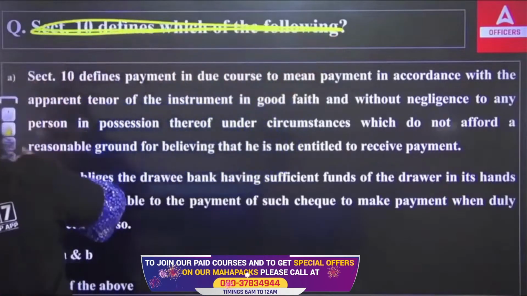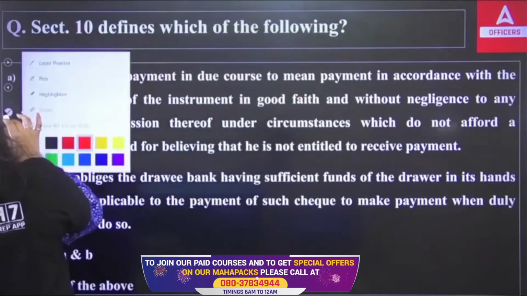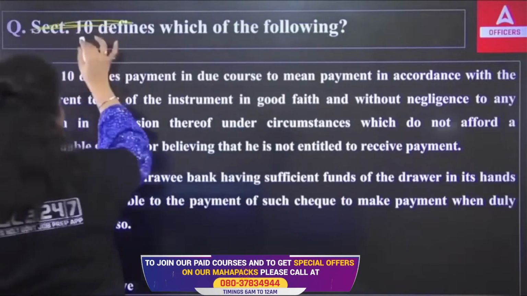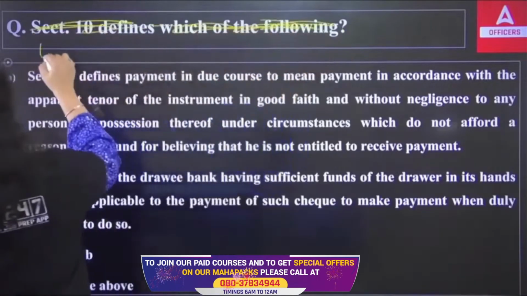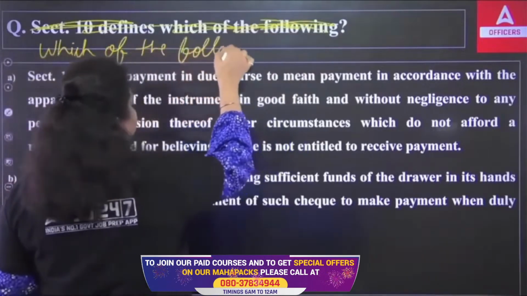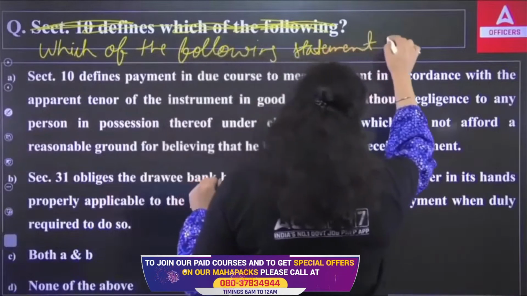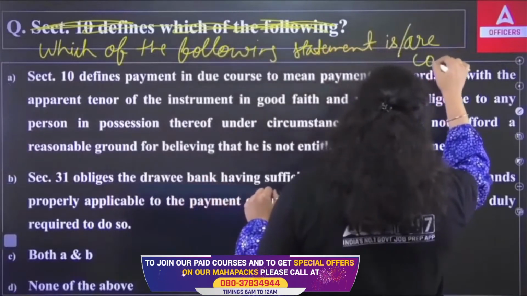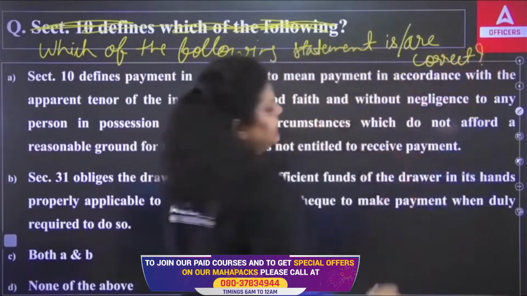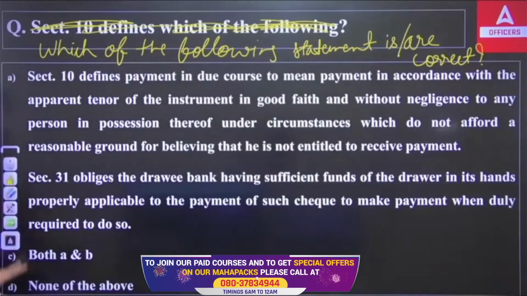The question here is actually: which of the following statements is correct? What do you think? The first one which talks about section 10, or the second one which talks about section 31, or both, or none of the above?